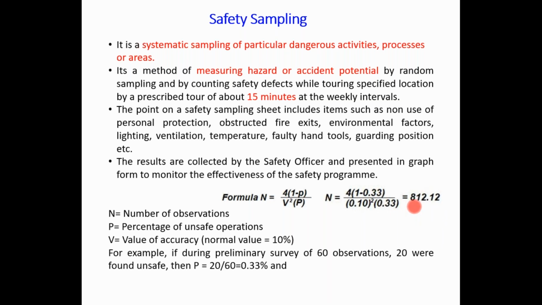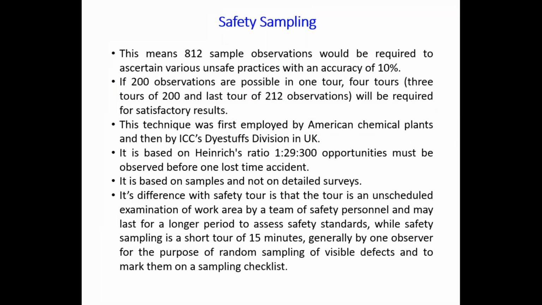Out of that, 200 observations are possible in one tour. Four tours are required: 3 tours of 200 and a last tour of 212 observations. So 812 is divided into 4 tours, that is 200 × 3 + 212, which comes to 812. So we require about 4 tours, and in each tour at least 200 observations should be done.